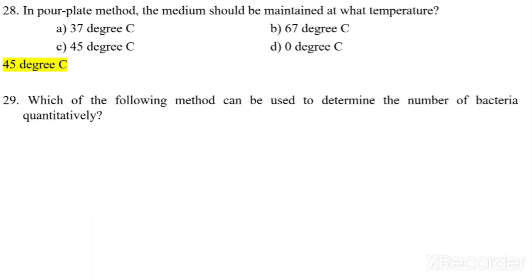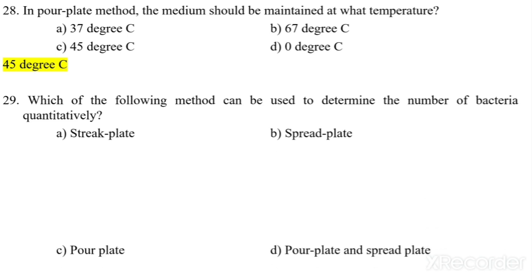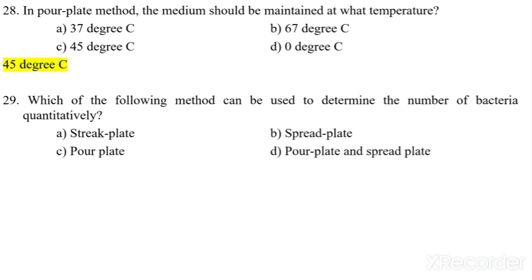Next question. Which of the following methods can be used to determine the number of bacteria quantitatively? Now here we have to identify the method which is used for the determination of bacterial count quantitatively, not qualitatively. Stick plate, spread plate, pour plate, or spread plate. Option A, B and C. Which is the answer? So pour plate and spread plate method is used to determine the bacteria quantitatively.